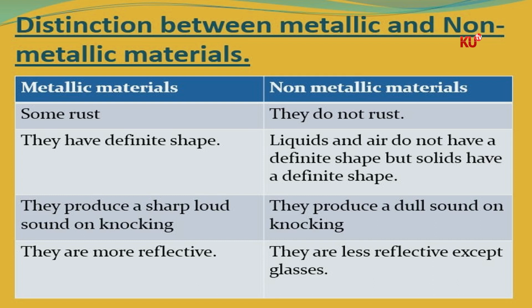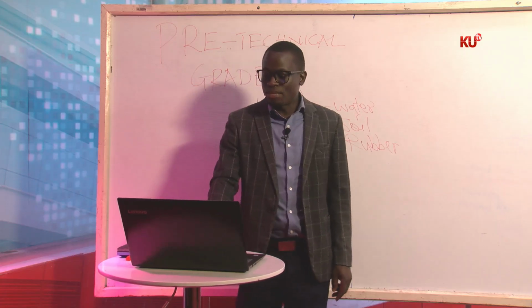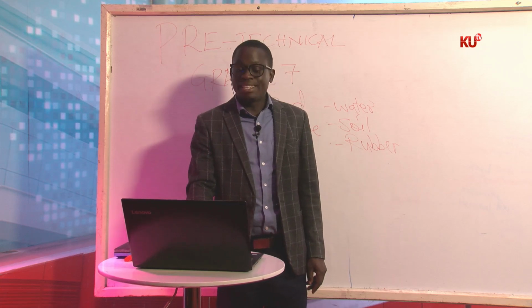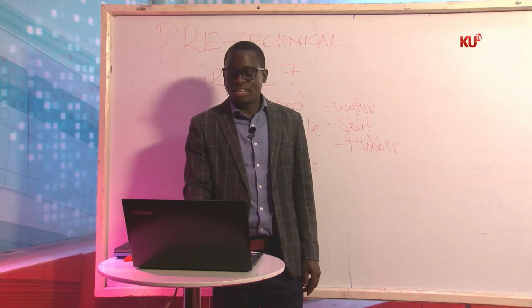Some rust, some do not rust. Metallic materials, we have said some will rust. Non-metallic materials, they do not rust. Metallic materials have a definite shape.